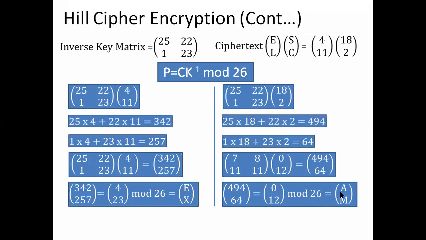Okay, so the 0th position in the alphabet is a and the 12th position is m. So what do we have? A and m. So EXAM will be our plain text. Okay, so this is how we decrypt our cipher text to get the plain text as well.